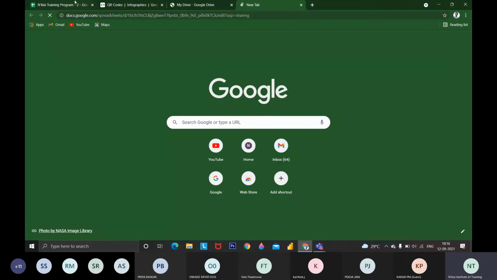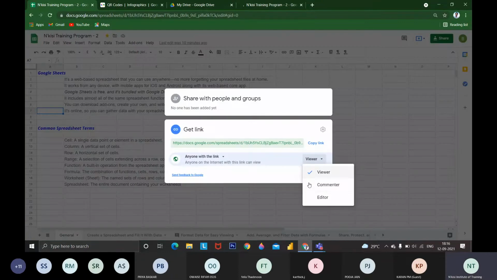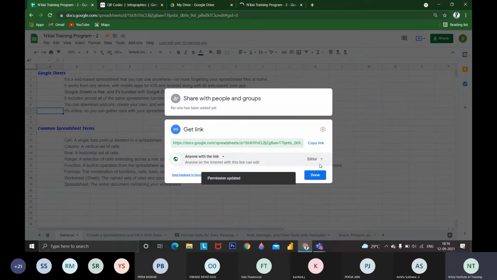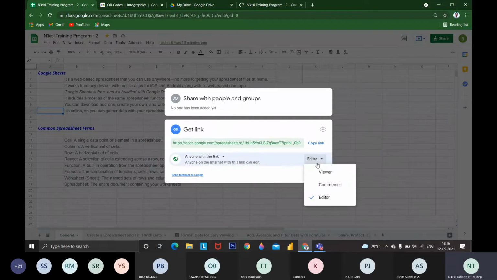If I am not giving permissions like this, I can set them as commenter or editor. These are the various options available. After some time, you will know what an editor, commenter, and viewer is. A viewer can only view the document, like a person who is not going to do editing.